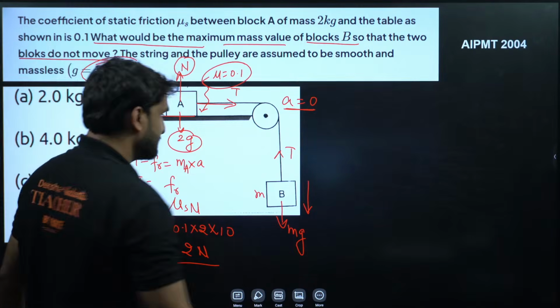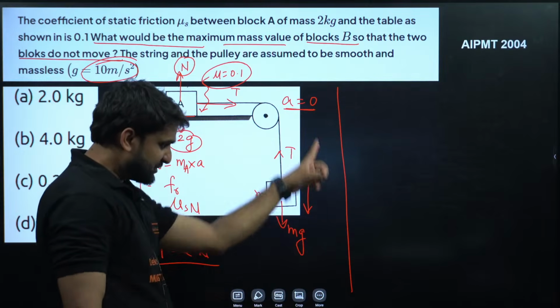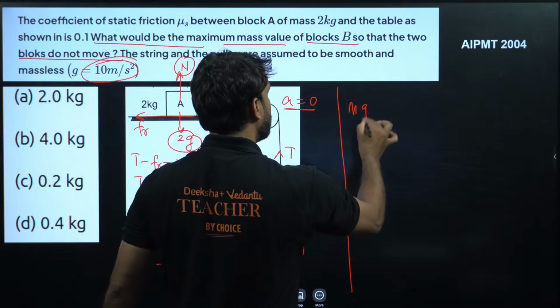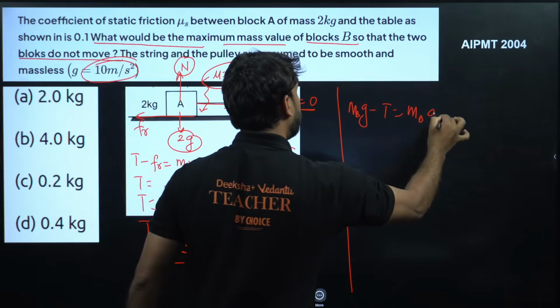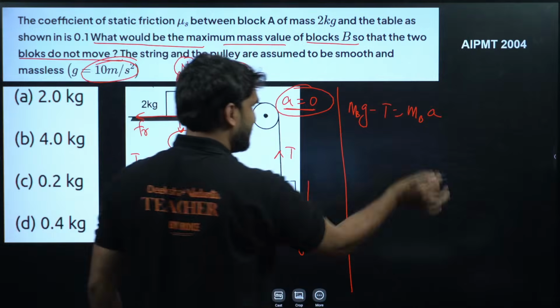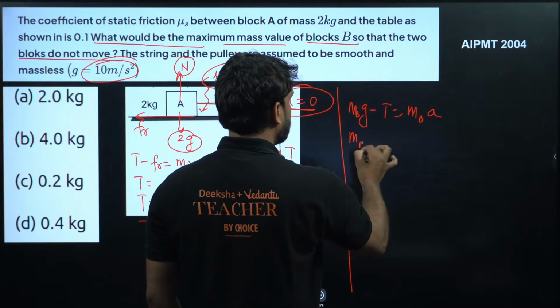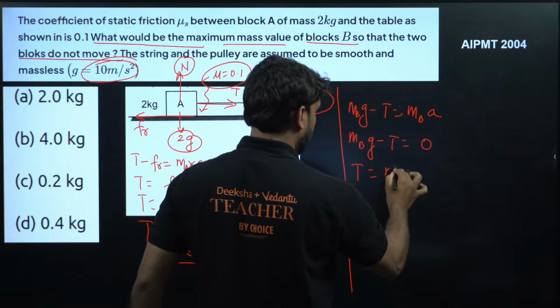Now talk about this block. With mg and acceleration in this direction, we can write mbg minus T is equal to mba. Again, the block should not be moving, so acceleration will be 0. So mbg minus T is equal to 0, so T will be equal to mbg.